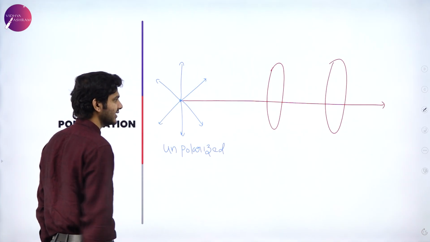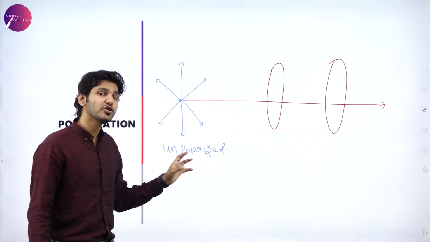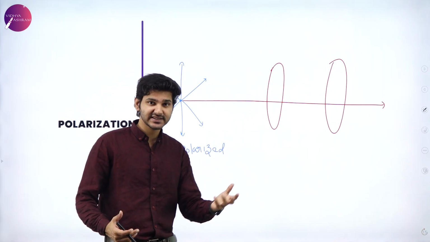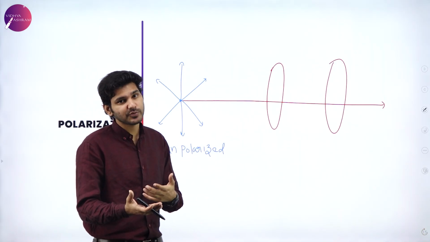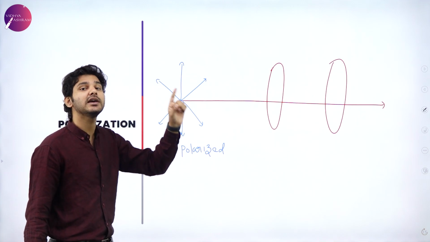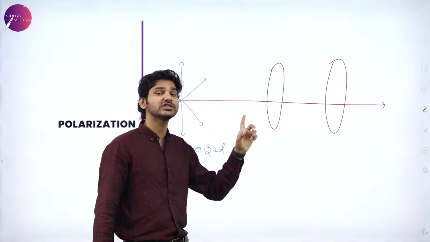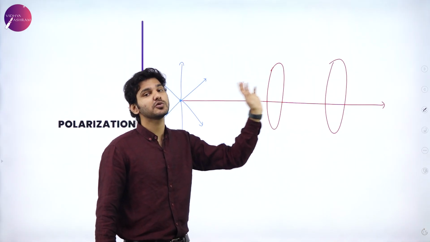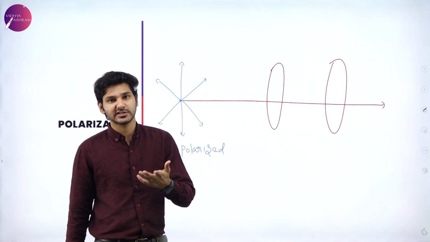This is unpolarized. Now, if this is allowed to pass through a polarizer, that is an object or an instrument which restricts all these oscillations into one plane only, which only allows oscillations in one plane to pass through them. Imagine it like this.